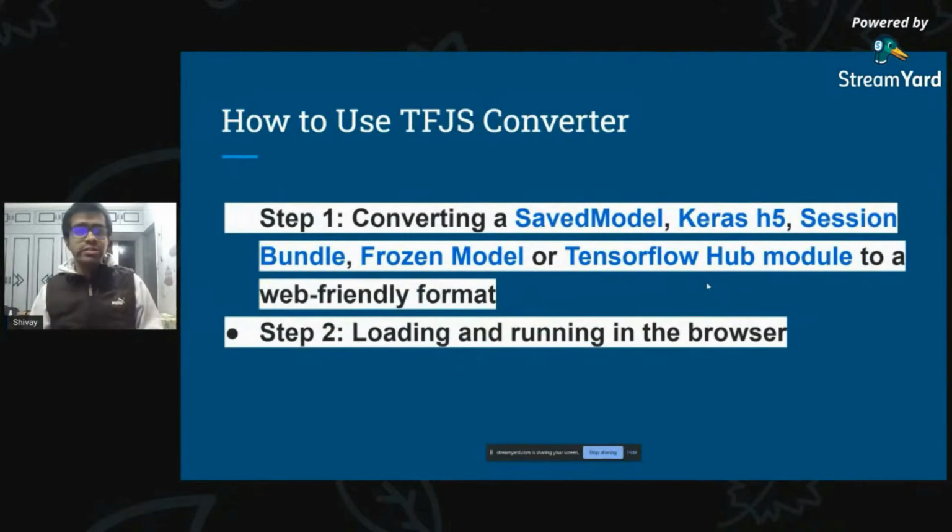So how do we actually use it? The first step is to have a SavedModel, a Keras H5 model, a session bundle, or a frozen model to convert to a web-friendly format. So first you need to procure at least a SavedModel. Then you utilize the TensorFlow.js converter command to convert that into a web-friendly format. Once converted, you just load that model in your browser using JavaScript and then run it. It can be run either on the front end, directly in the browser itself, or on the back end.